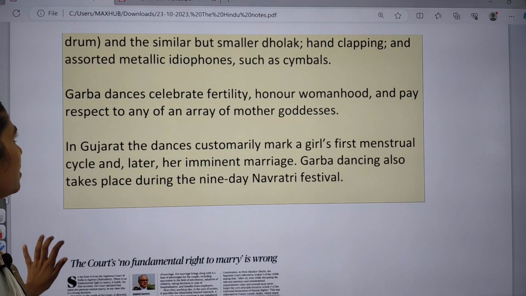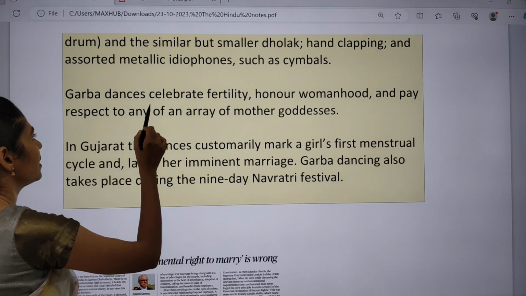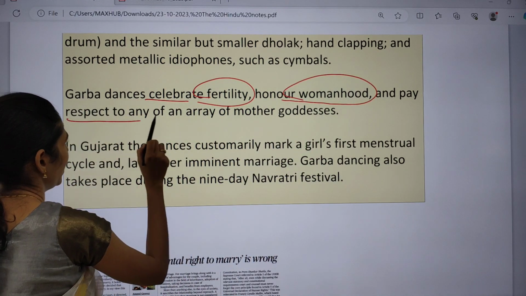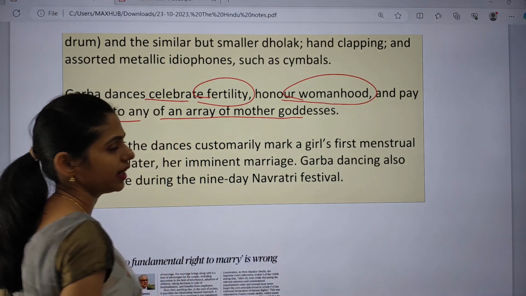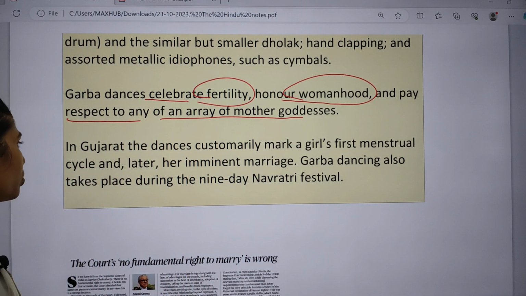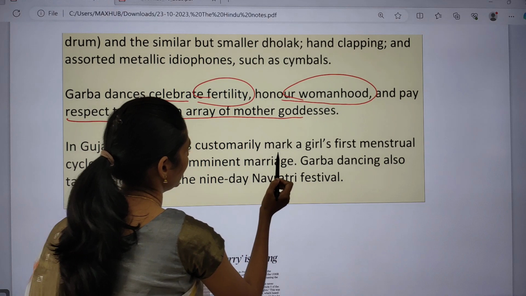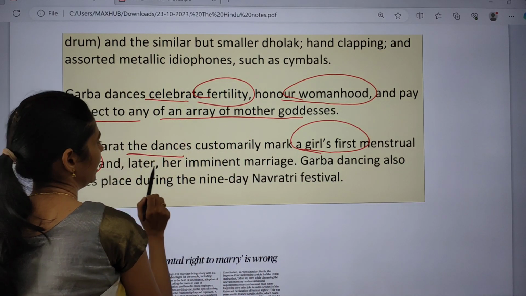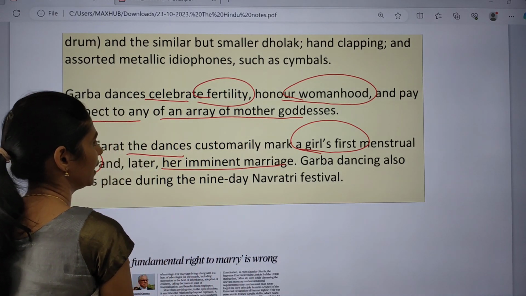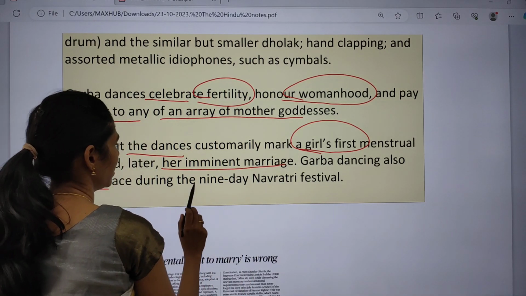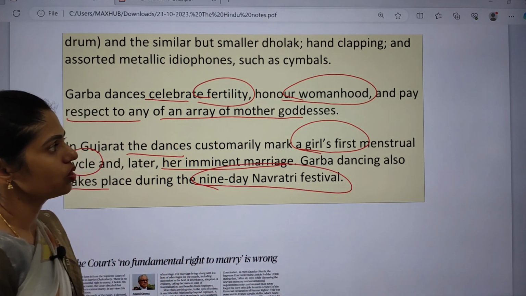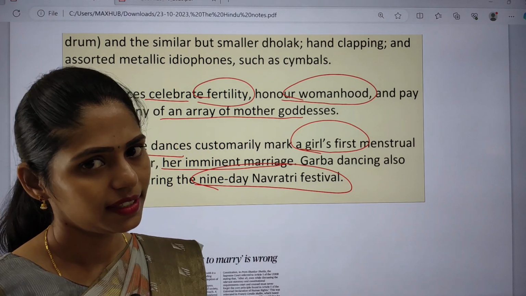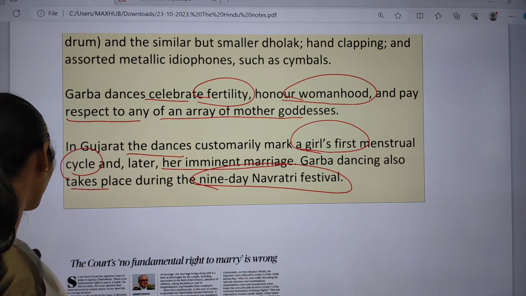And next, Garba dance celebrates fertility, honors womanhood, and pays respect to any of an array of mother goddesses. In Gujarat, the dances customarily mark a girl's first menstrual cycle and later her marriage. And Garba dance also takes place during the 9-day Navratri festival. So in all these events, this dance is performed. Okay, clear? Now let us see the next topic.